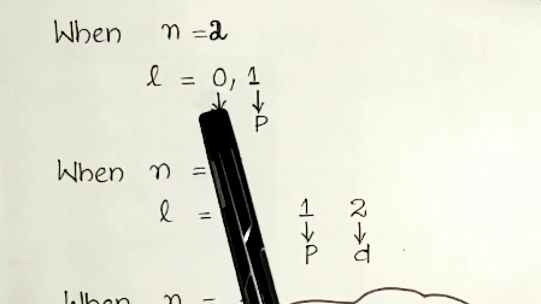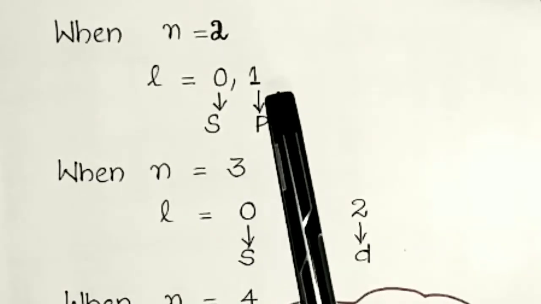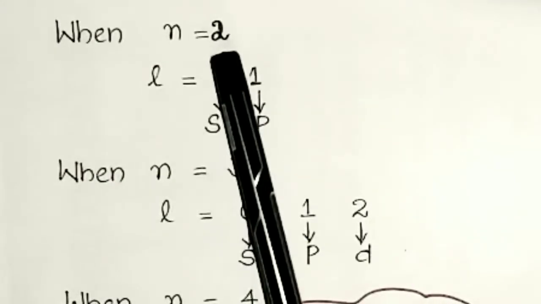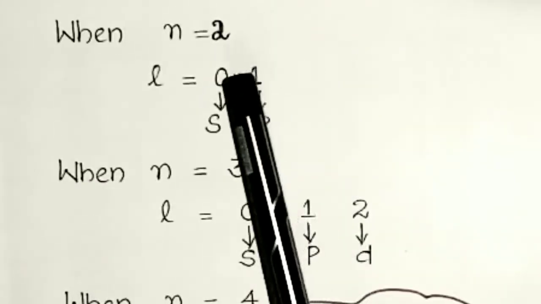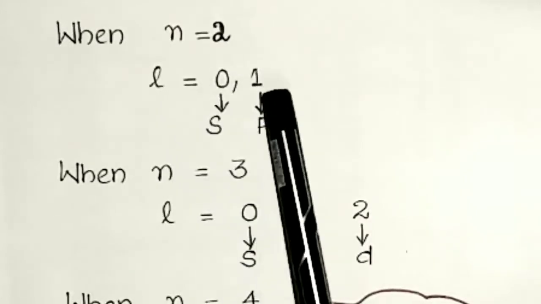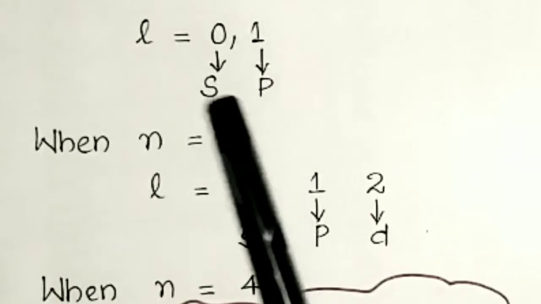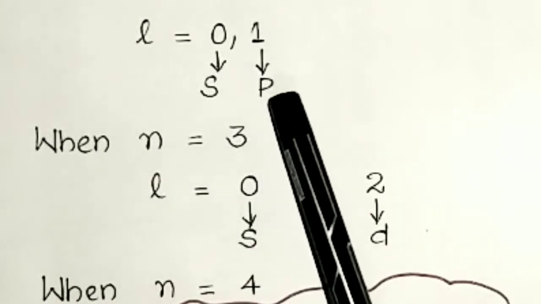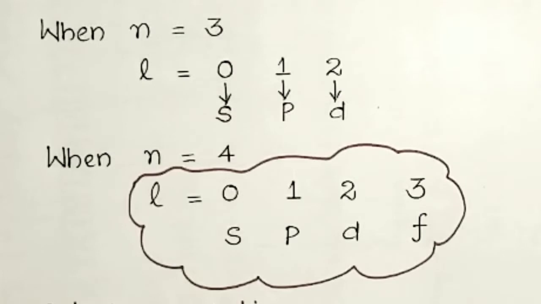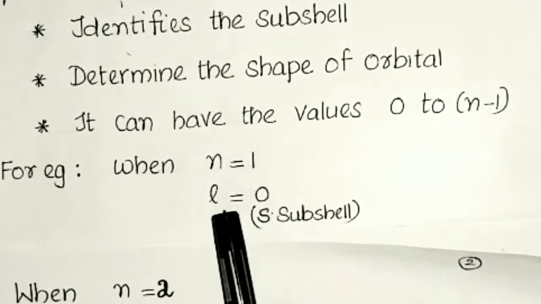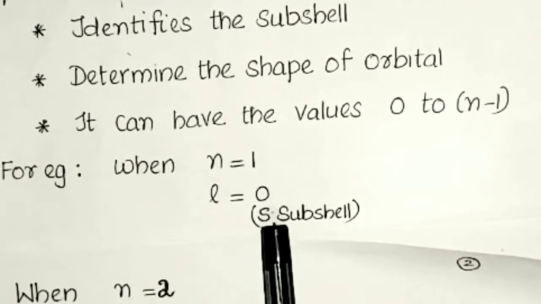Next, when n is equal to 2, l can have the value 0 to n minus 1. Here n is equal to 2, so 2 minus 1 is 1, and 0 to 1 means 0 and 1. l is equal to 0 indicates the s subshell and l is equal to 1 indicates the p subshell. From this we can identify an important point: when n is equal to 1, only one subshell is present, that is s.